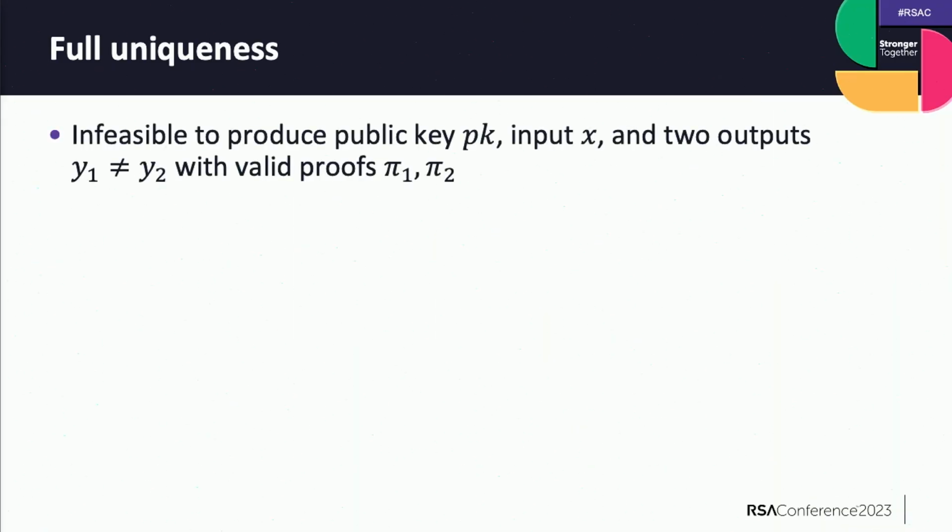So full uniqueness, again, says it is infeasible to produce a public key, an input, and two different outputs with two valid proofs. Here, the adversary is allowed to control the public key.